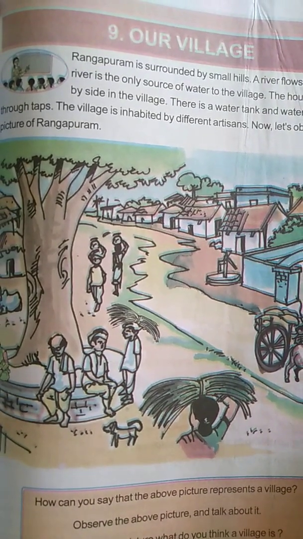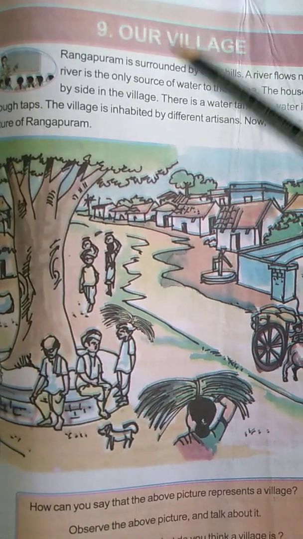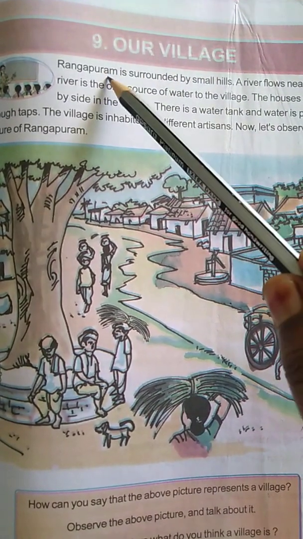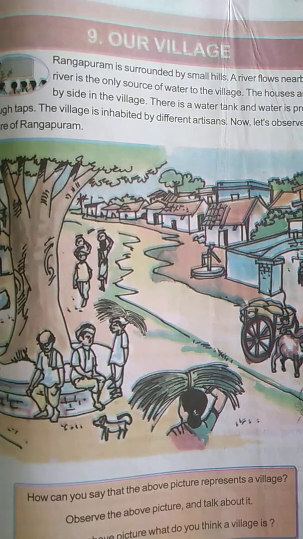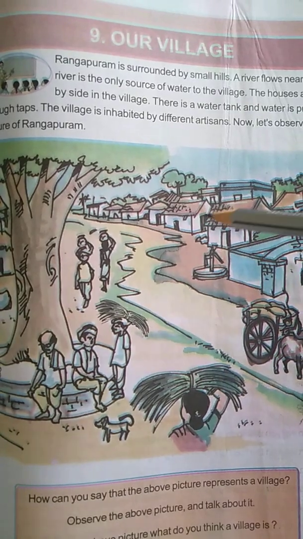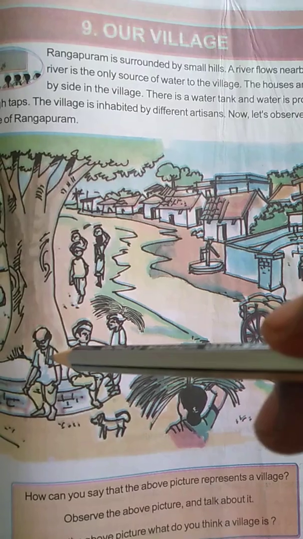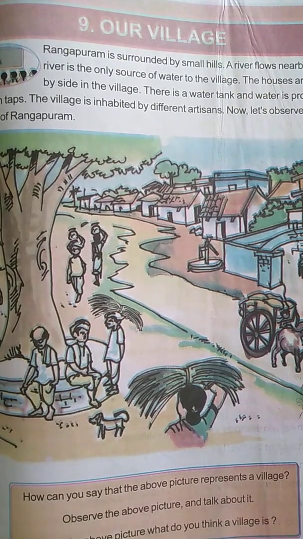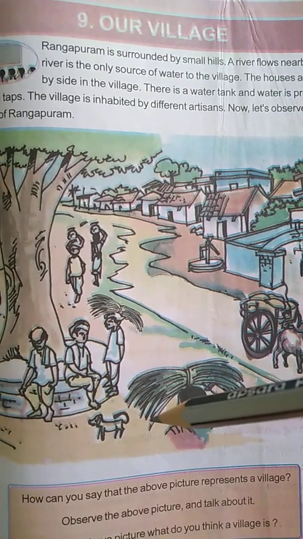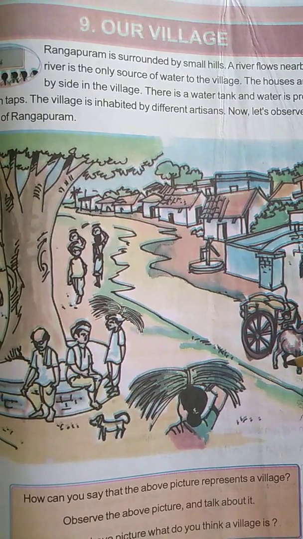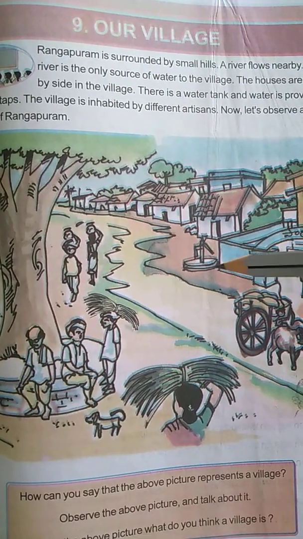This village is called Rangapuram. Which village is it? Yes, it is Rangapuram village. Rangapuram is surrounded by small hills. Means this is the village of Rangapuram, and this village is surrounded by hills. Okay, so around this village there are small hills. Around this village what are there? Small hills.